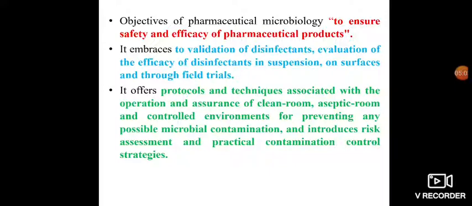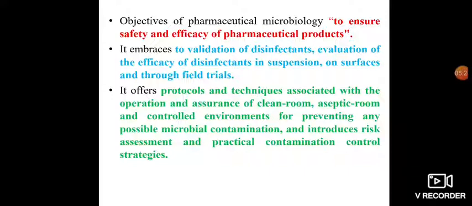So when we use these pharmaceutical products, they should be safe and good for the health of human beings. So pharmaceutical microbiology has the objective of preparing safe and efficacious pharmaceutical products.